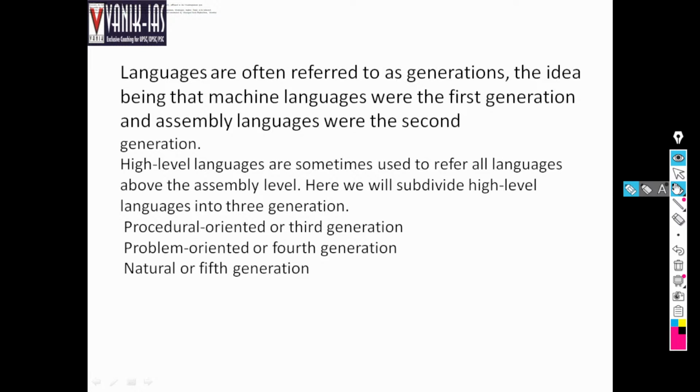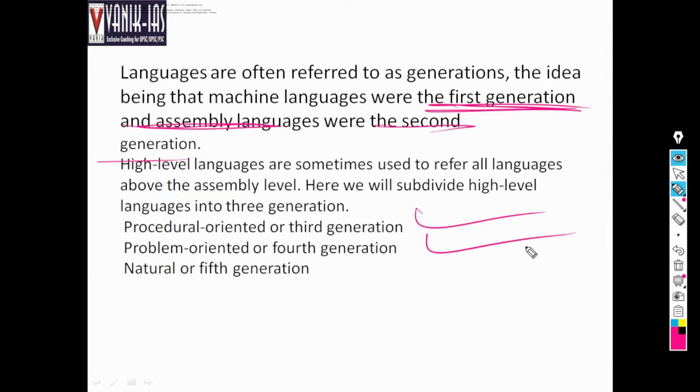Languages are often referred to as generations. The idea being that machine language was the first generation and assembly language was the second generation. High level languages are called third generation languages, right? Some are procedural oriented third generation, problem oriented fourth generation, and natural or fifth generation.